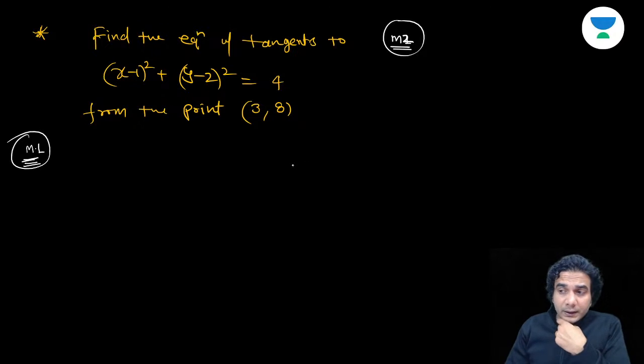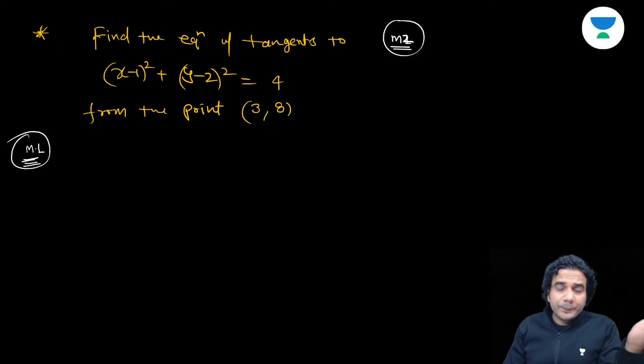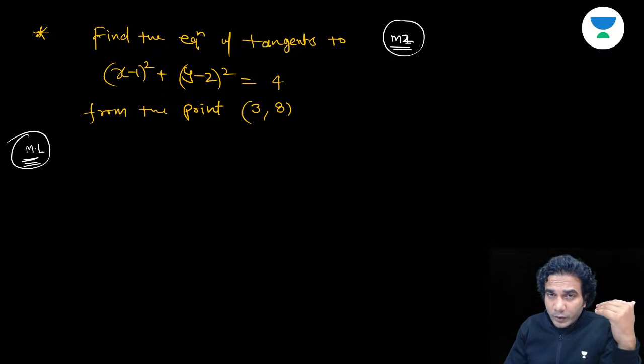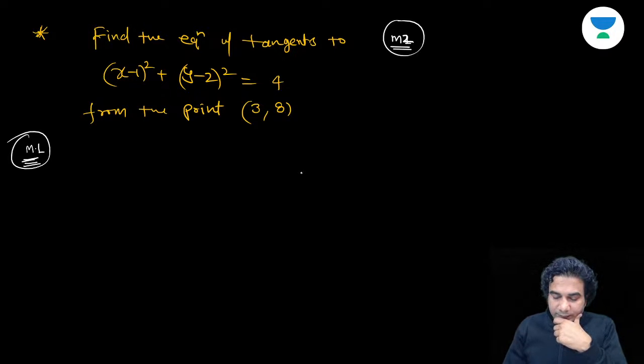You can use the equation of tangent for a shifted circle of slope m. Just assume the slope m and write that shifted equation of tangent for the circle, and then you know the procedure after that. 0 and 4 by 3. This one is getting 0 and 4 by 3.